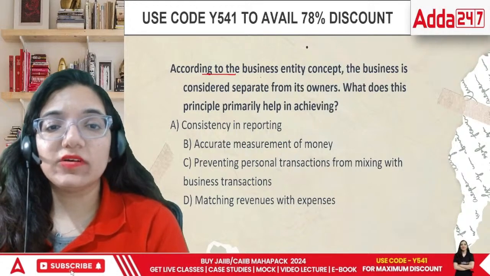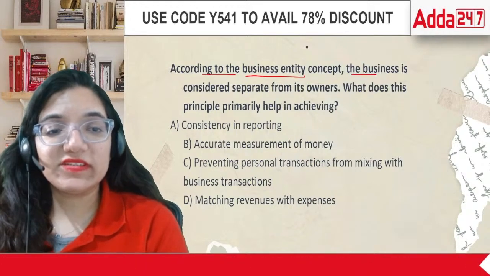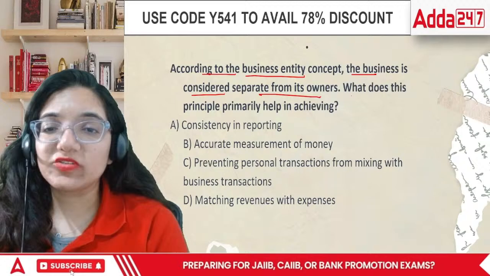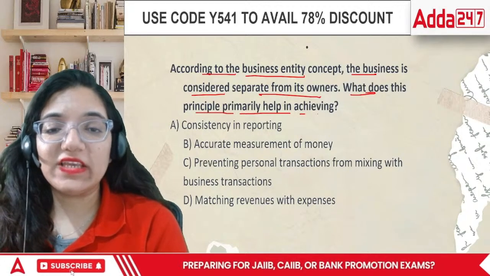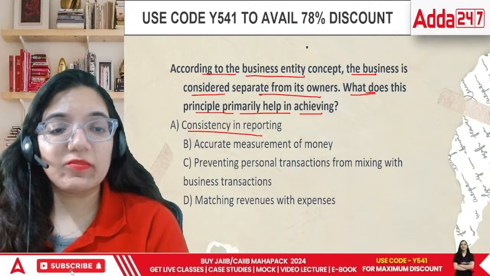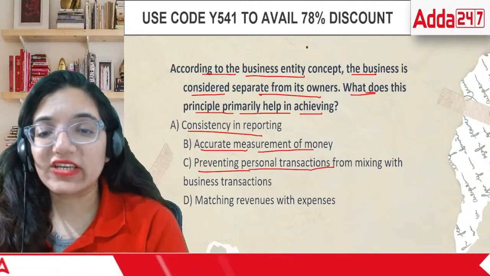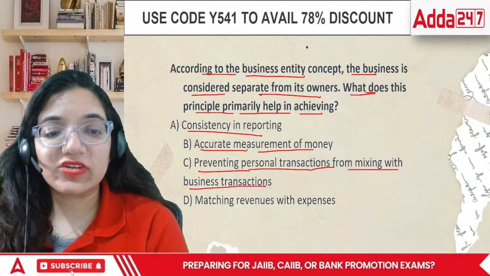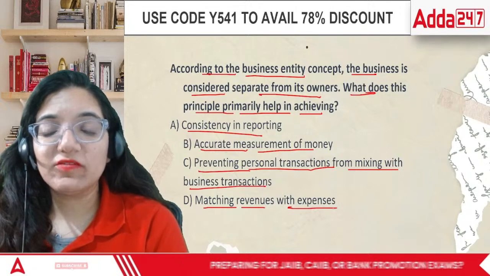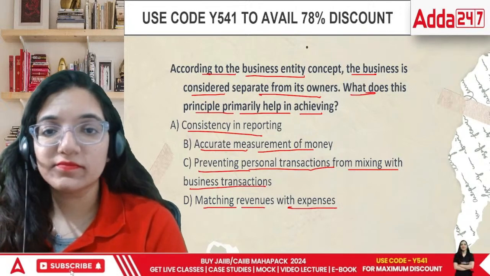Next, according to the business entity concept, the business is considered separate from its owners. What does the principle primarily help in achieving? Consistency in reporting, accurate measurement of money, preventing personal transactions from mixing with the business transactions, or matching revenues with expenses.